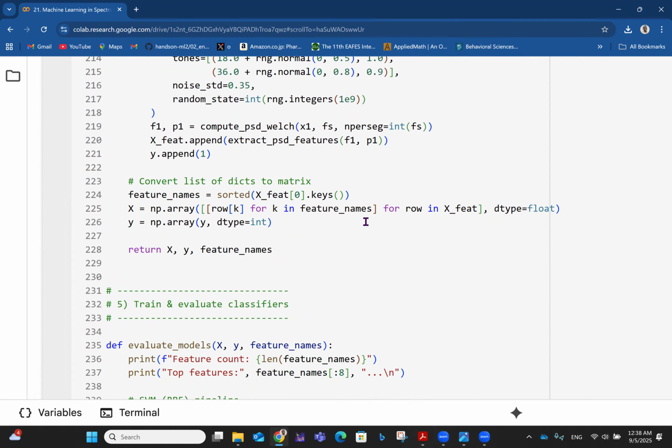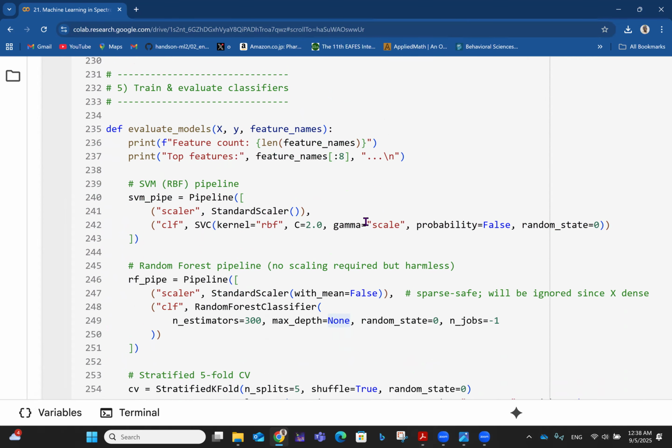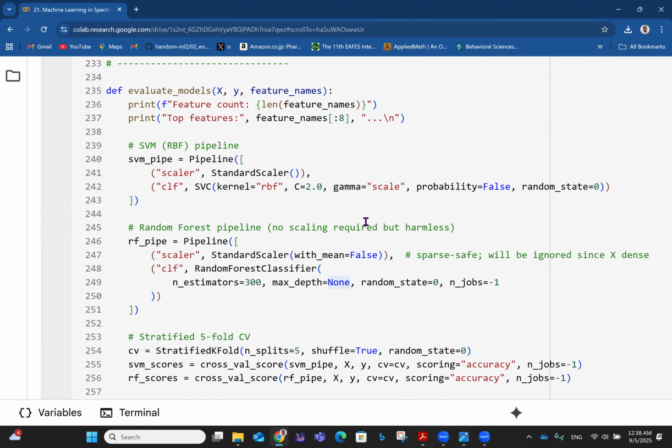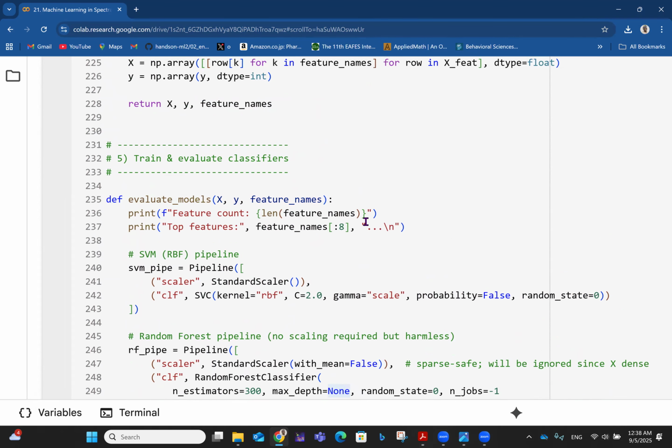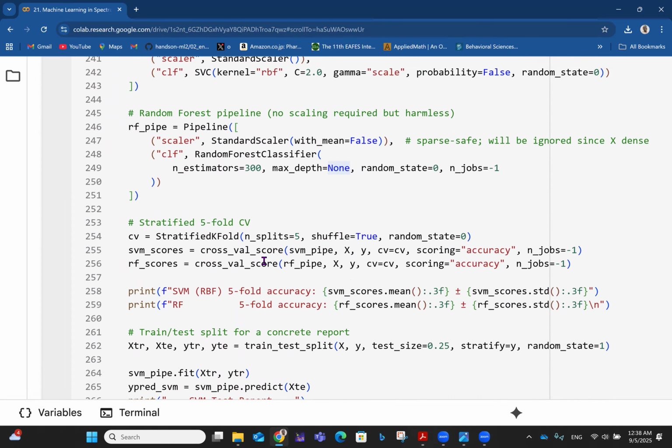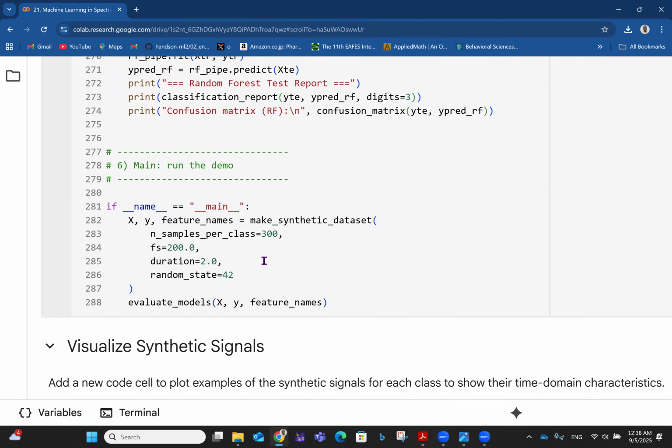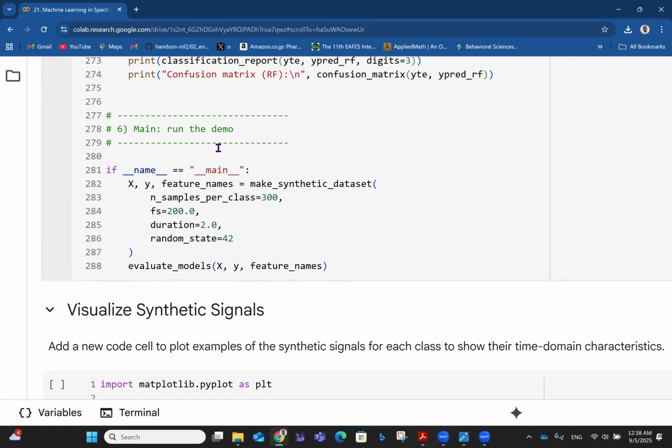So you can see it's quite a lengthy code. I could have broken it up, but I think it's also fine that we have it together for easier implementation. All right, so train and evaluate classifiers. This is where machine learning sets in now. Once you train and evaluate classifiers right here, we've done a lot of this under the data science thing. Then you can run the demo.